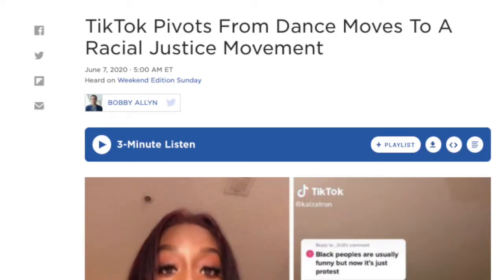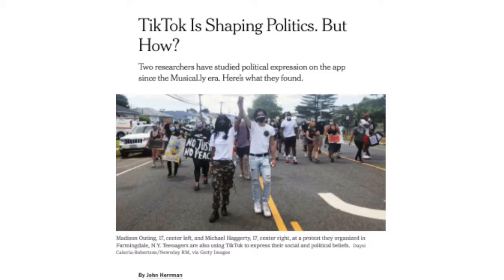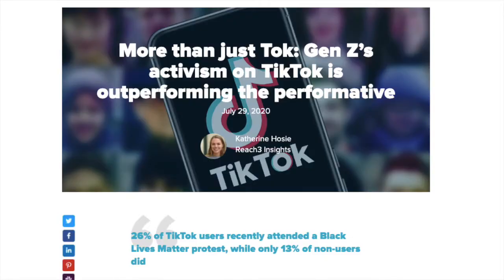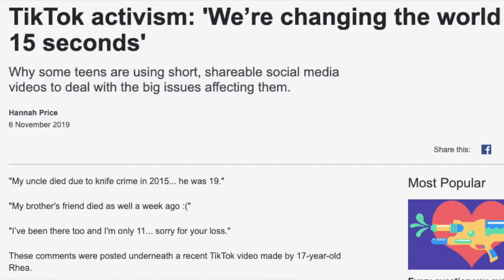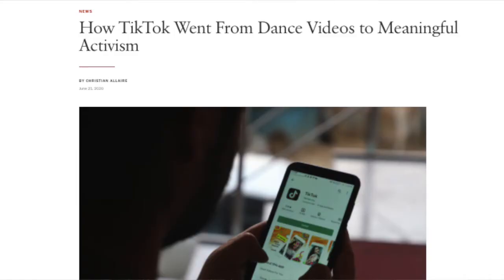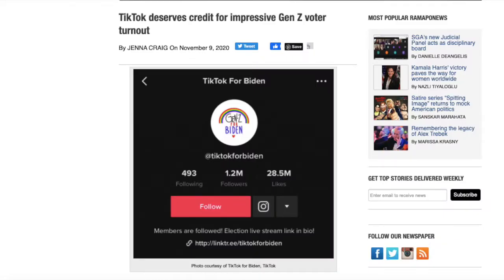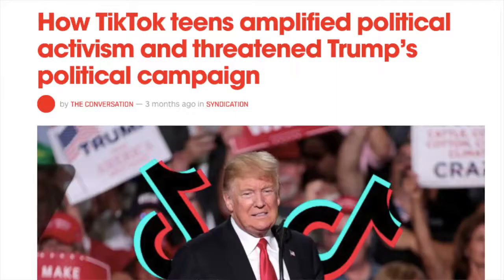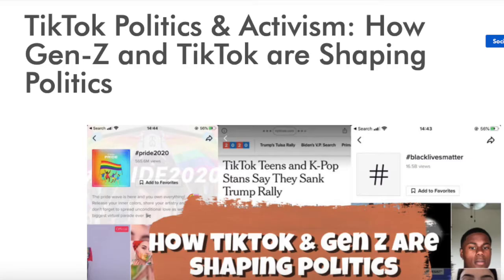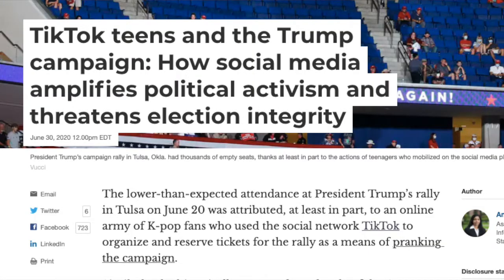TikTok has been used for funny videos and dancing trends, but has also been a hub for spreading information about Black Lives Matter protests and the things that big-time media doesn't show you. It's been a place for Native American tribes to share stories of oppression throughout the American system. It is a place that people from across the world in Poland, India, West Africa have been able to show the horrors and activism that is happening within their country. It has given LGBTQ+ kids a platform to help other people like them. It has combated voter suppression and taught first-time voters how to make sure their vote is counted, and so much more.